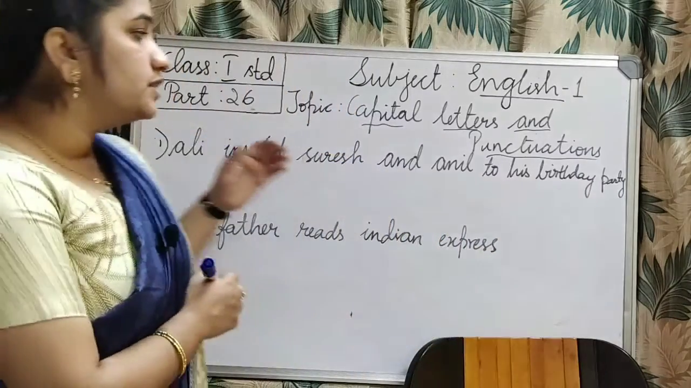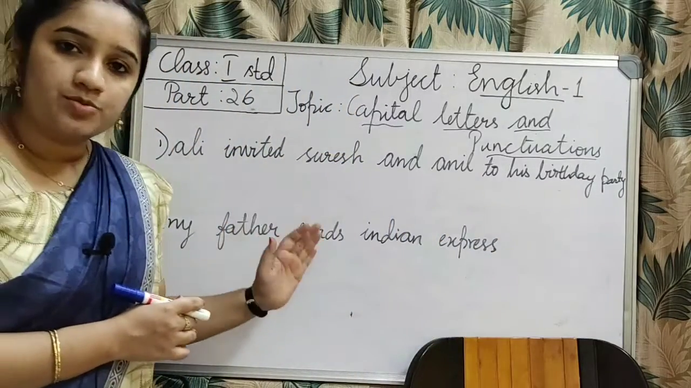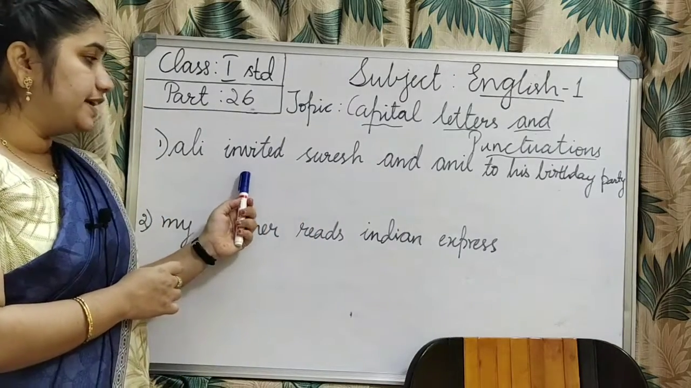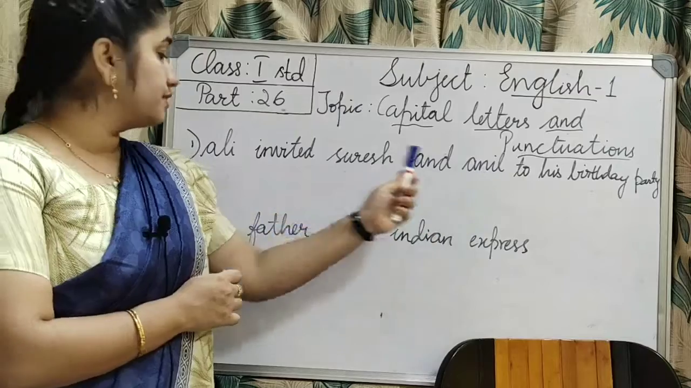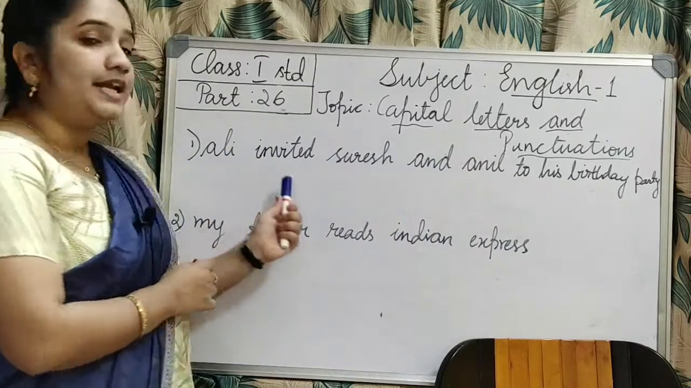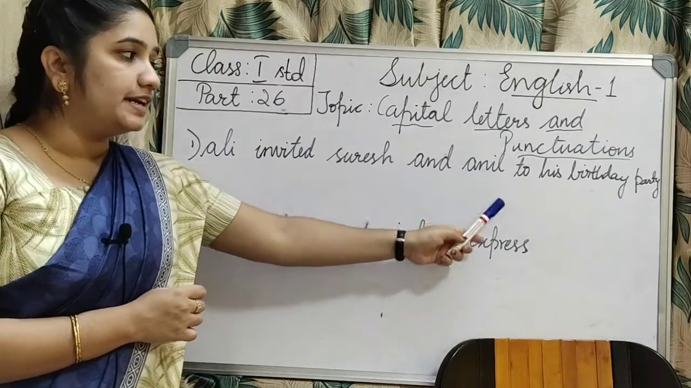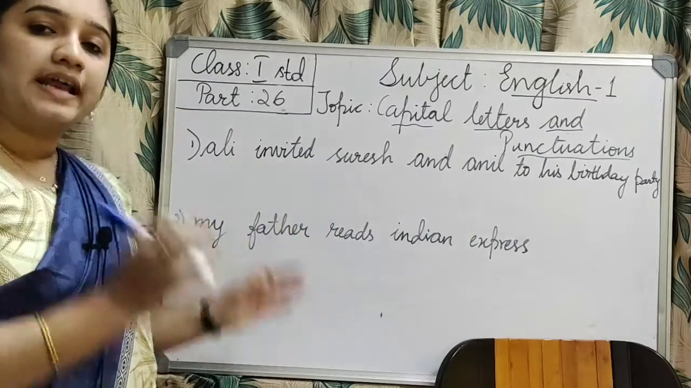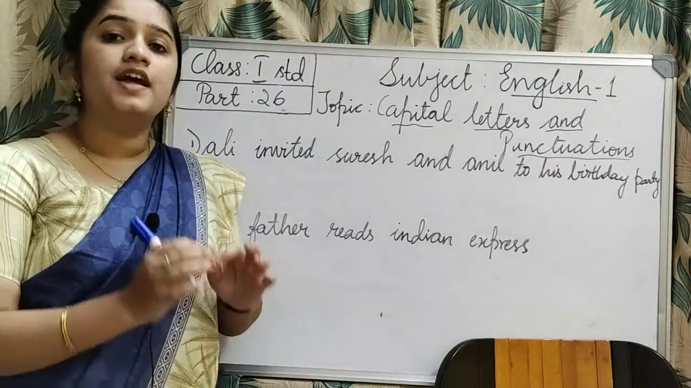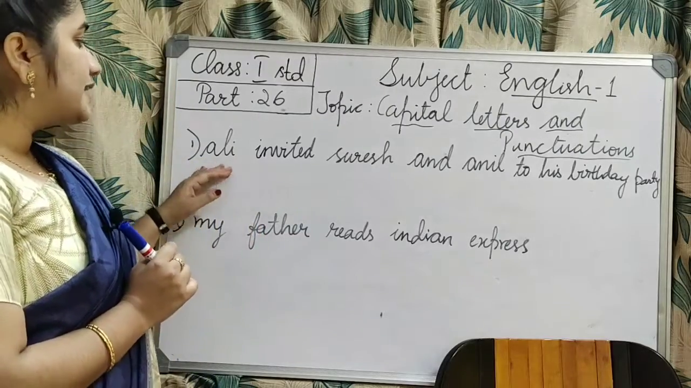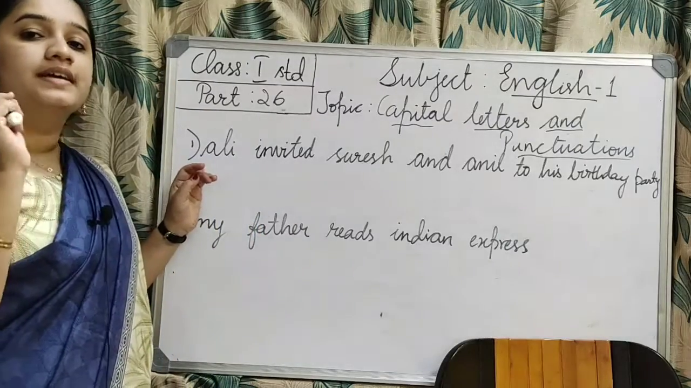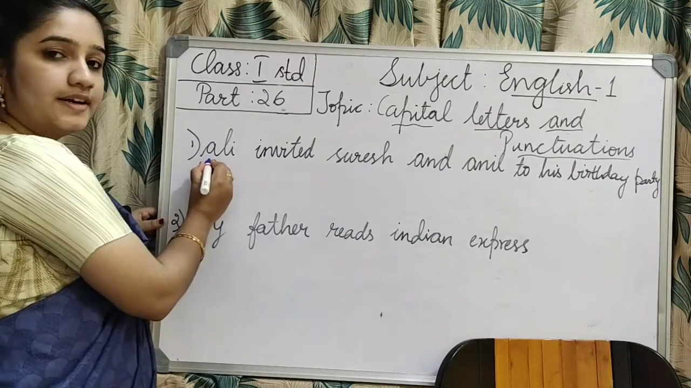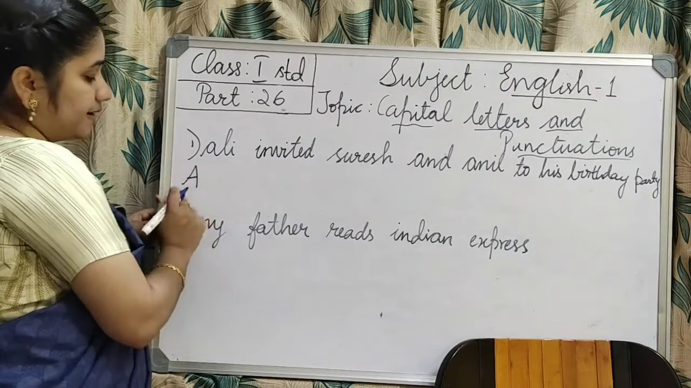Okay, so this is the question given in your textbook. You can take it down in your textbook only. Ali invited Suresh and Anil to his birthday party. This is the simple sentence. You have to correct this sentence using capital letters and punctuations. As I told you, the sentence should start with a capital letter. So what do I have to write? This is a small letter? No. I have to write a capital letter.